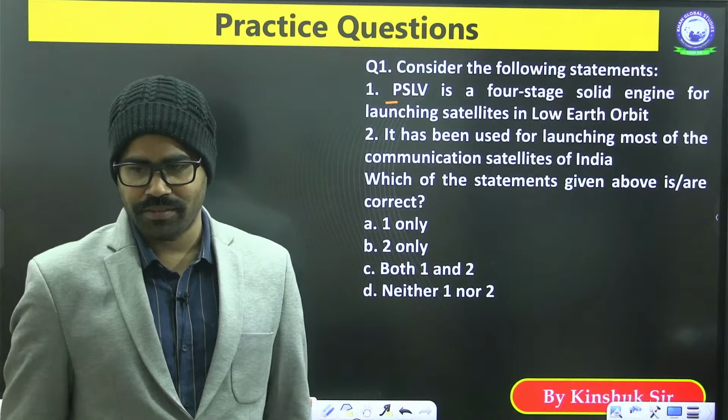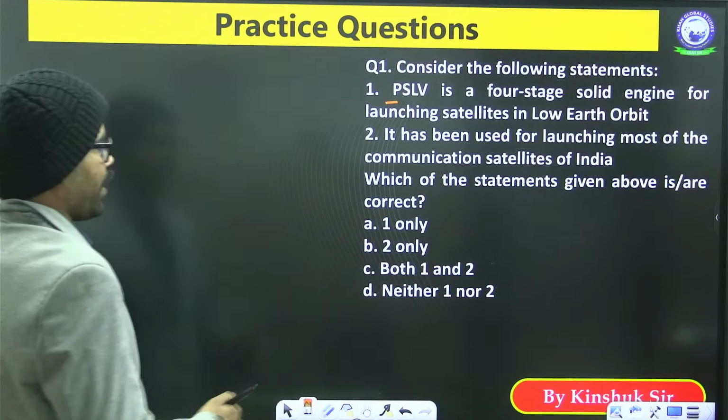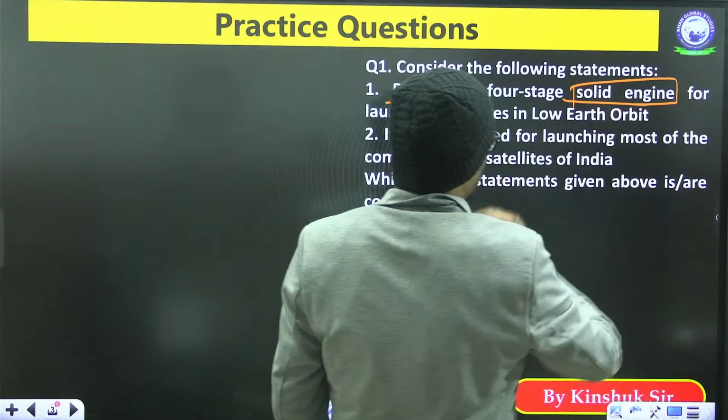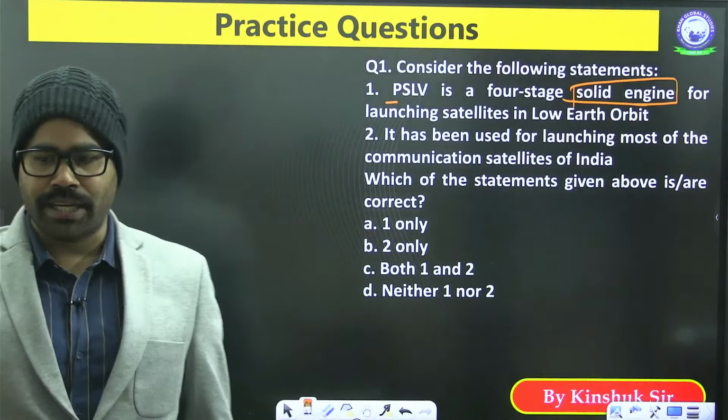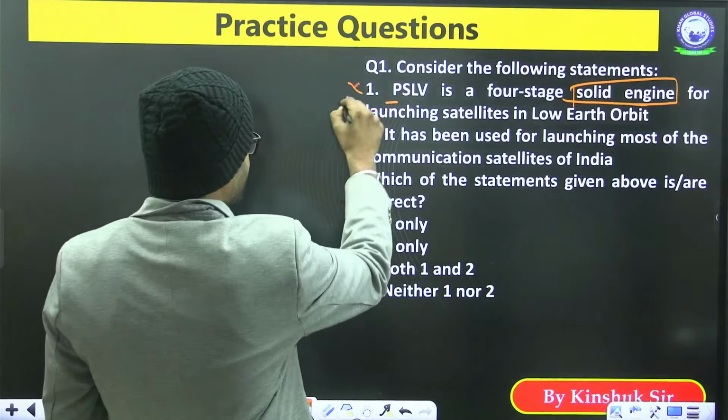Now, if we look at this, PSLV is the 4-stage solid engine. This one is incorrect. It is not just a solid engine. It is a solid plus liquid engine, a combo of solid and liquid engine. So the first option is incorrect.